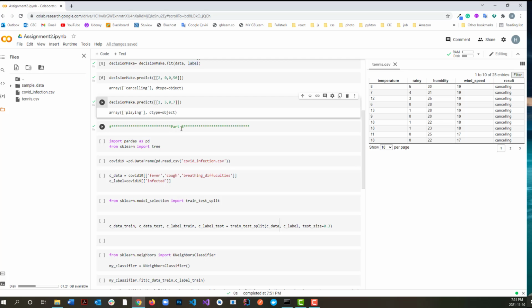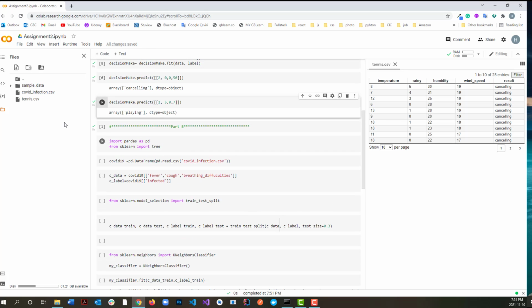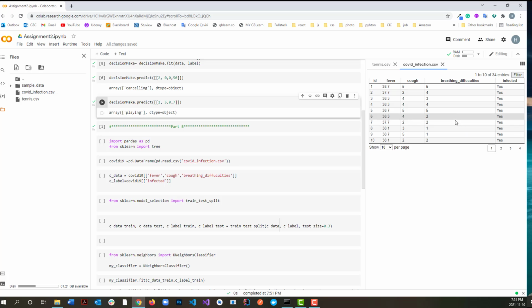The other part is about COVID-19, where some values have been created depending on the fever, cough, and breathing difficulties. Most of the data is about the fever.